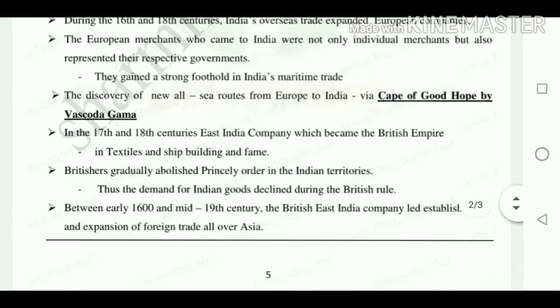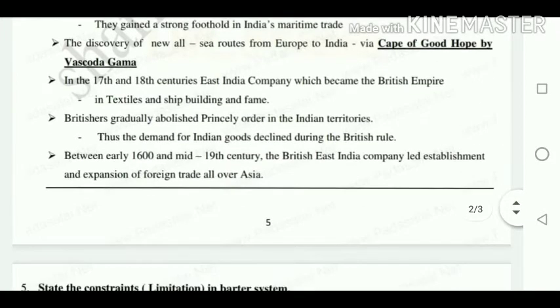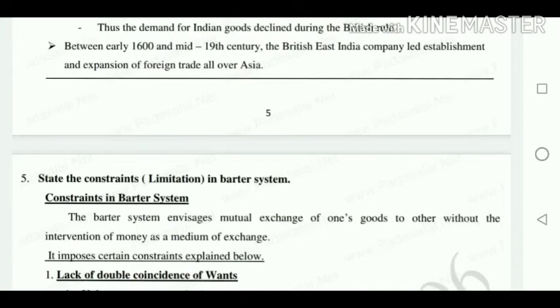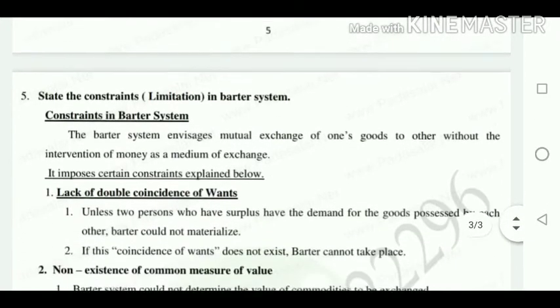They said the British abolished the princely orders, so the demand for our Indian products declined during the British period. Then in the 16th to 19th century, the British East India Company led the establishment and expansion of foreign trade all over Asia.